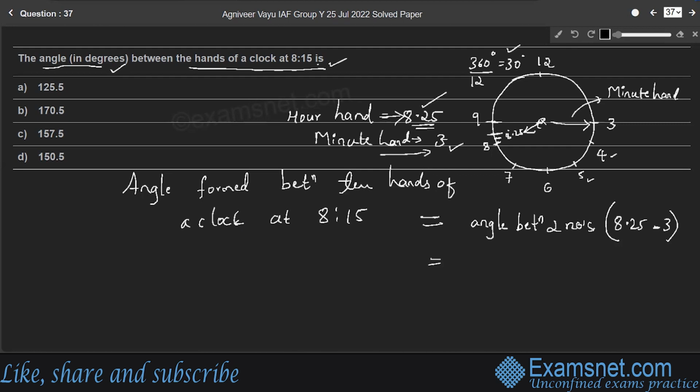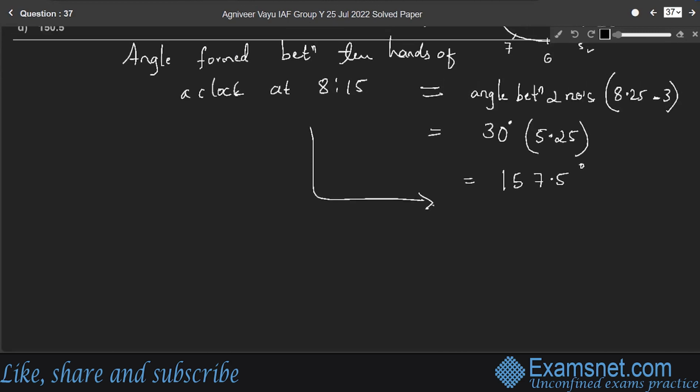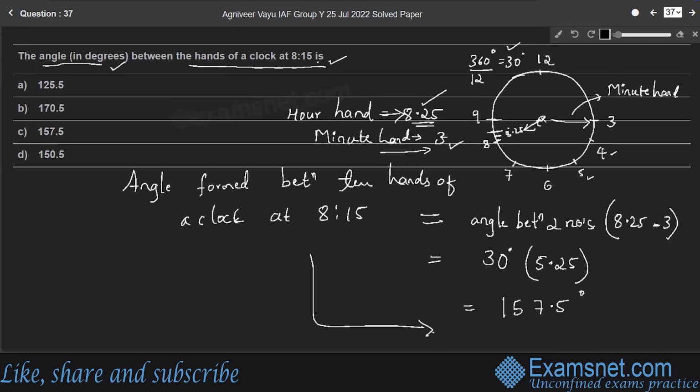So the angle is 30 times (8.25 minus 3), which is 5.25, right? 30 times 5.25 gives 157.5 degrees. So this is the angle formed between the hands of a clock at 8:15: 157.5 degrees. Option C is the right answer.